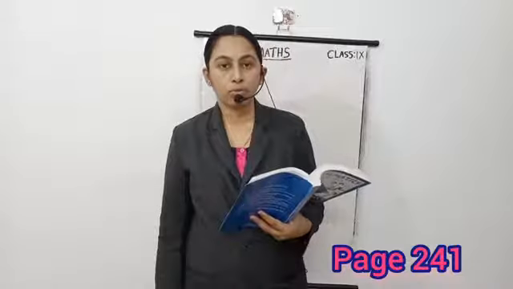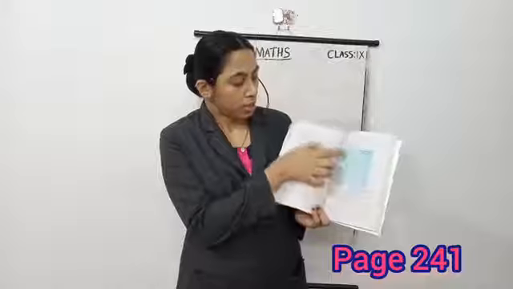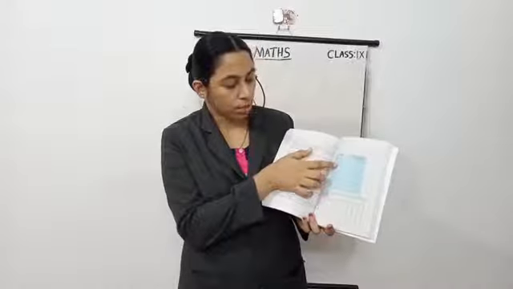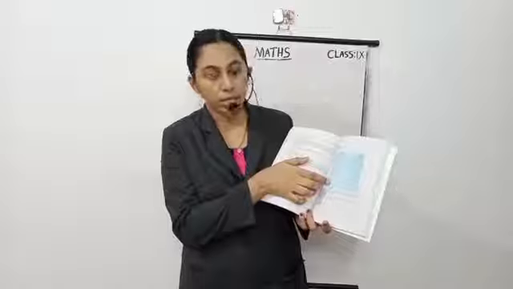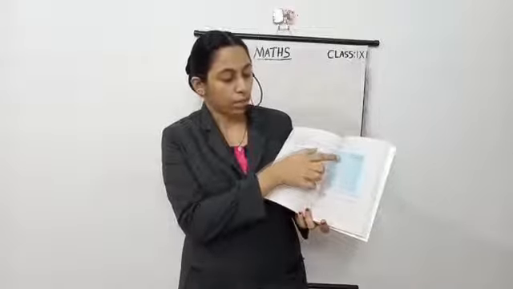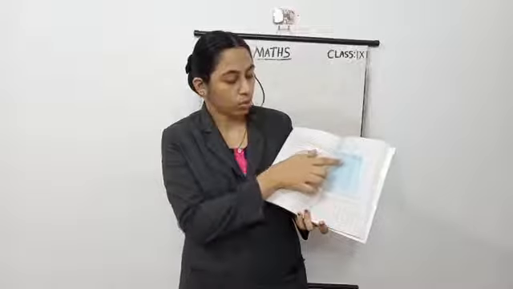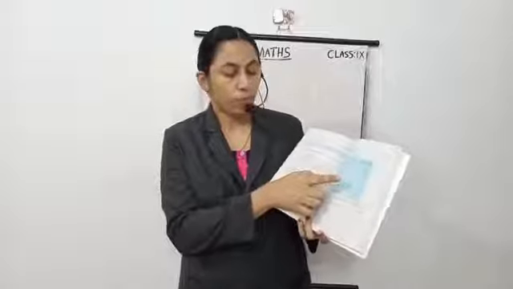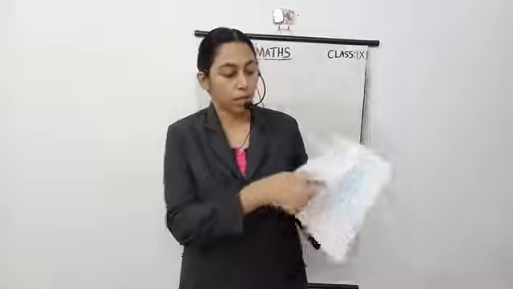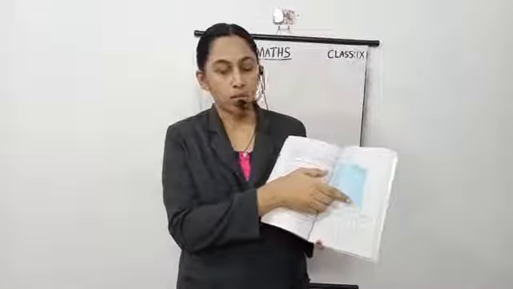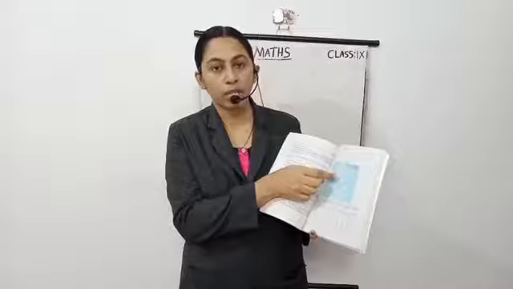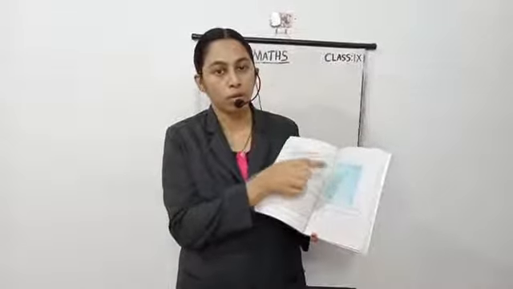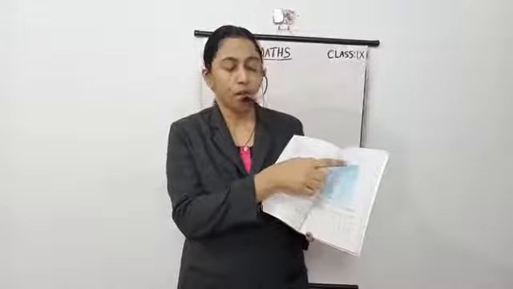In your textbook, page 241, there is a table with marks given, 10, 20, 36, 40, and here the number of students. 10 marks got only one student, 20 for one student, 36 for 3 students, like that. This type of table is known as an ungrouped frequency distribution table or simply a frequency distribution table, and these are called frequencies.